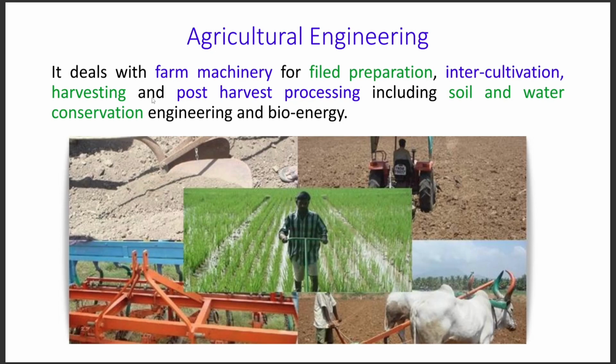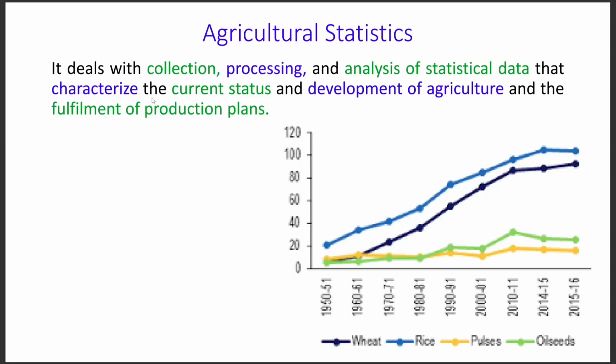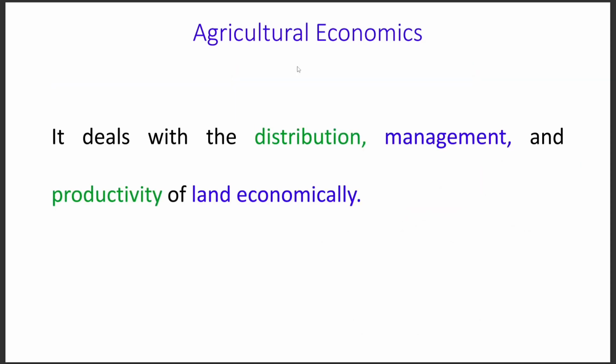Also the process of bioenergy, to create a sustainable agriculture we need this type of science. After that we have agriculture statistics, that is mainly related with the collection, processing and analysis of statistical data. What is the current status, what will be the next development of agriculture, what will be the production plans. All these things are studied in agriculture statistics.